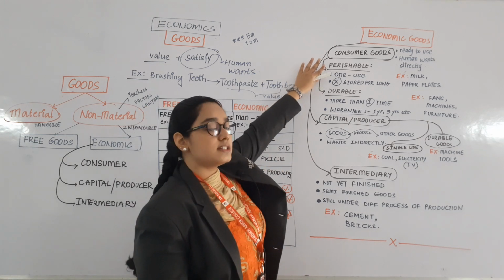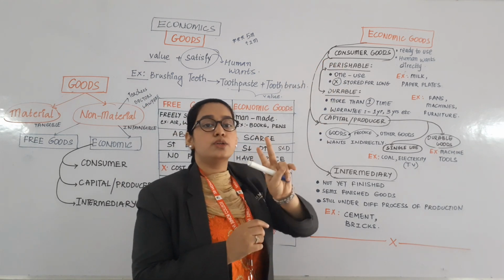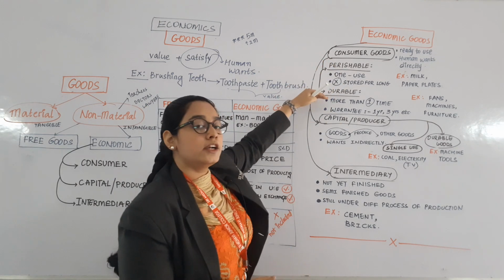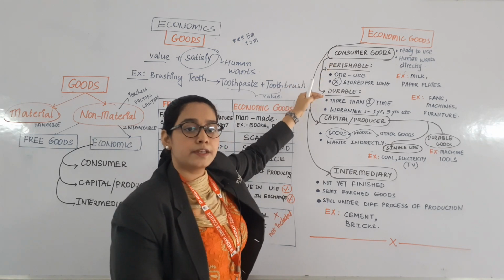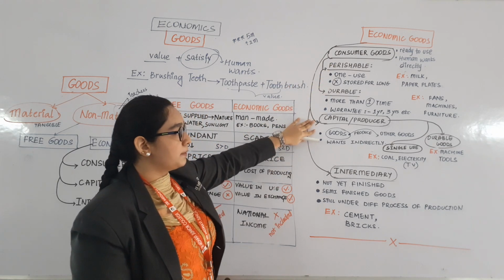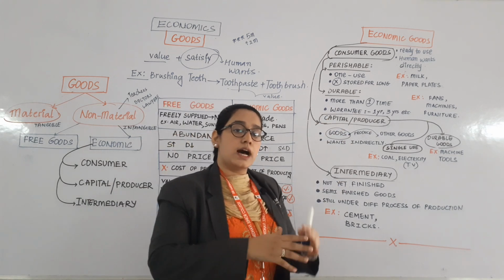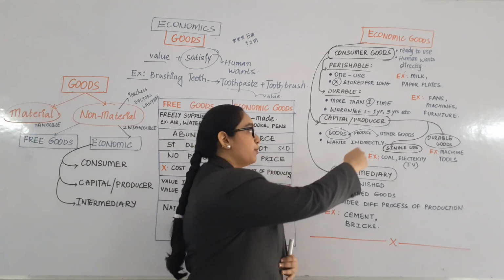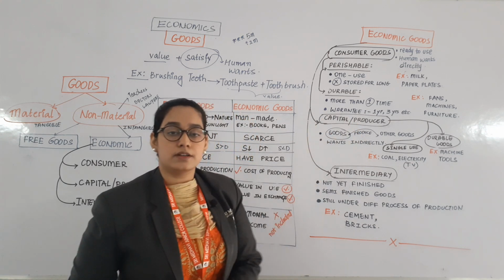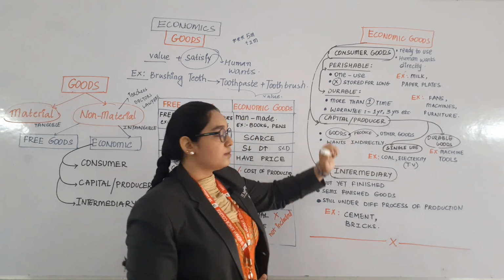So, consumer goods are divided into how many types? Two types: perishable and durable. The next type is capital goods. Capital goods are also called producer goods.